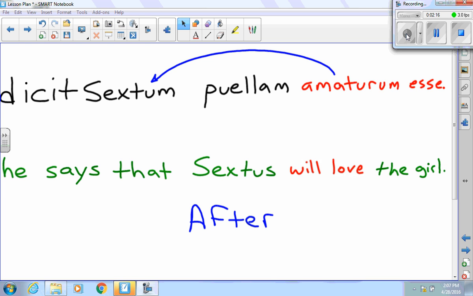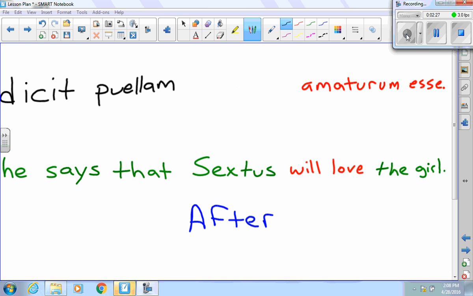Now these are examples of the present active, the perfect active, and the future active infinitives. What happens if I get the passive infinitive? Well, first I have to decide who's receiving the action. In this case, it's going to be the girl. So I'm going to change the girl to the subject. So I have, he says that the girl. I also have to change Sextus to the person doing the action, so I need an ablative of agent. And I need to get rid of that active infinitive as well.